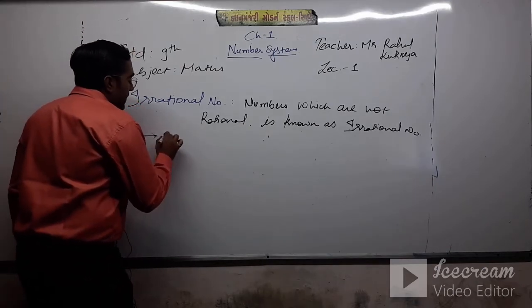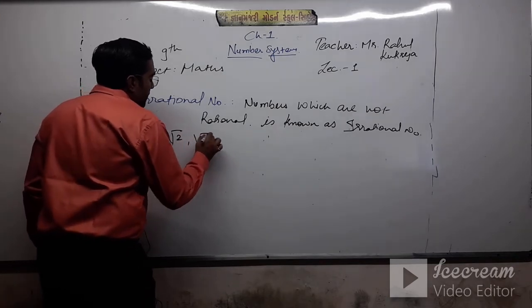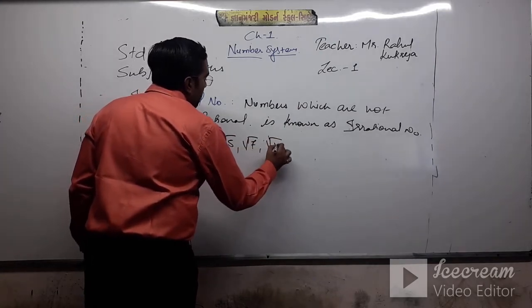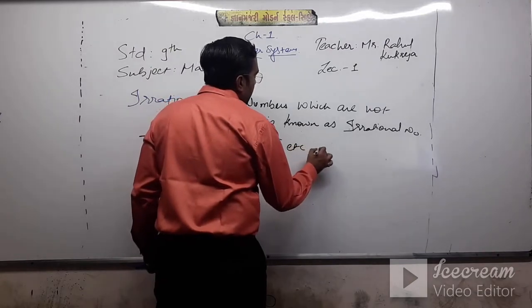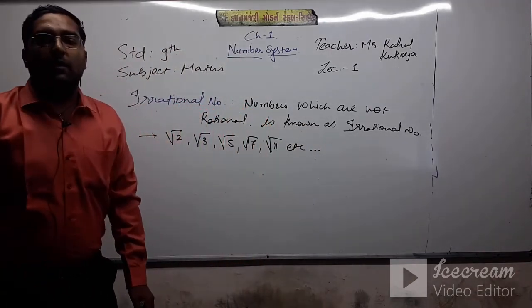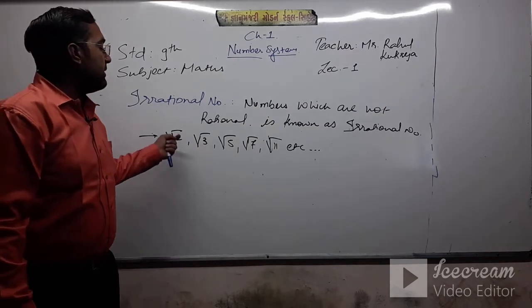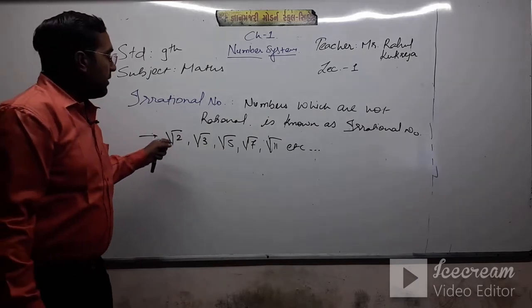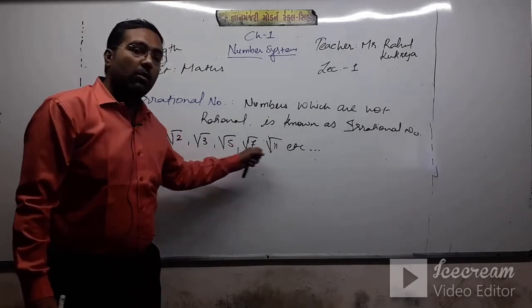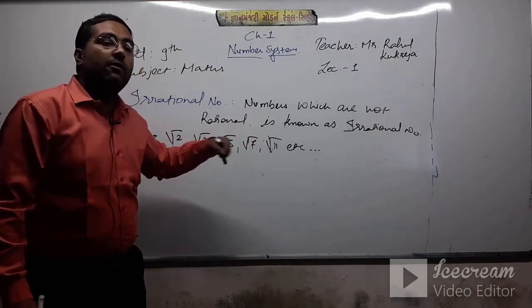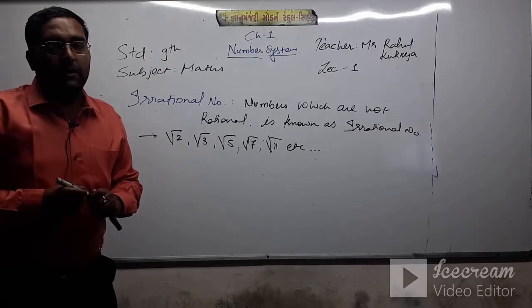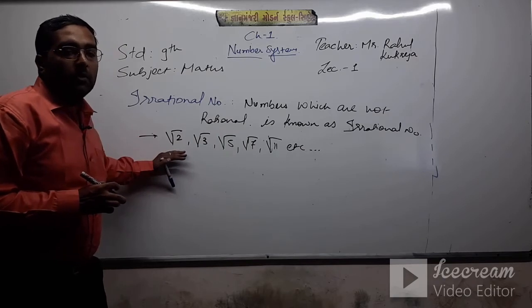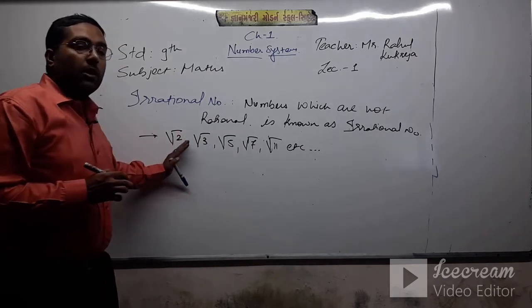Numbers like root 2, root 3, root 5, root 7, root 11, etc. So the numbers we can write in square root form are called irrational numbers.